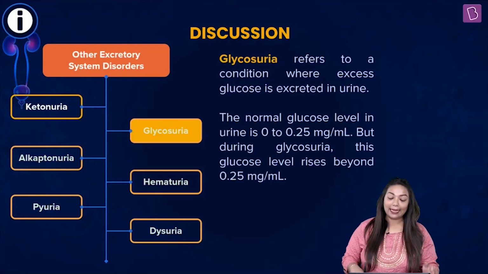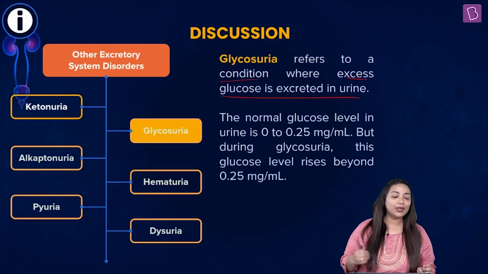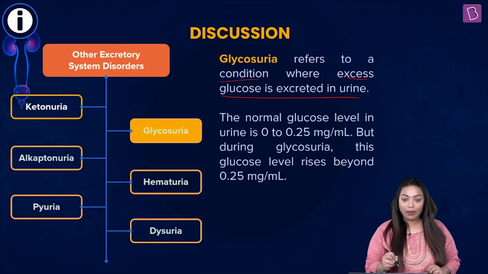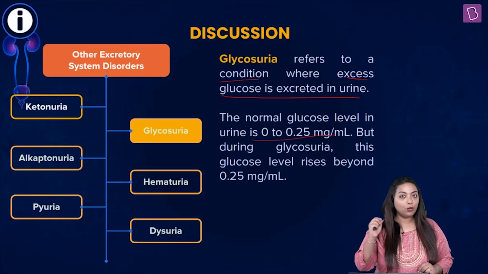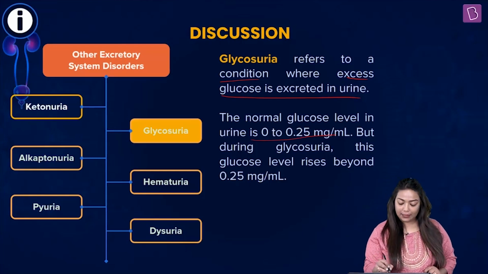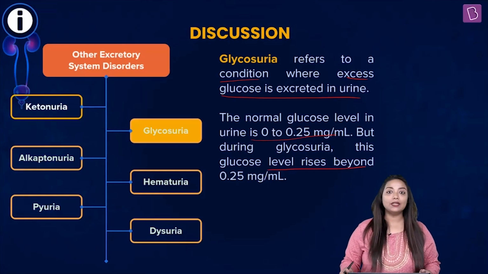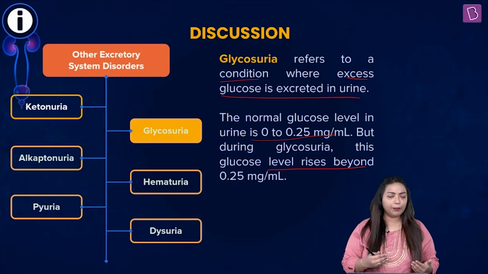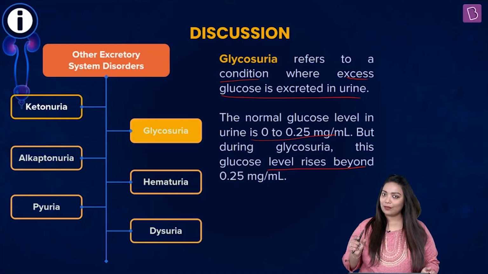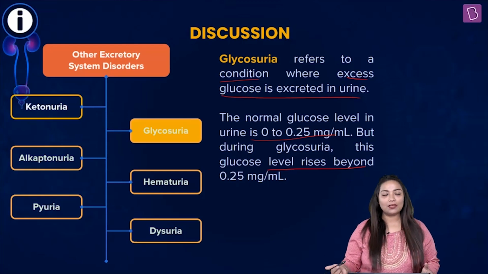Further, you had glycosuria. This refers to the condition when there is an excess of glucose in urine, too much glucose. The normal glucose level is 0 to 0.25 mg per milliliter. And during glycosuria, it rises way beyond 0.25 mg per milliliter. Normal values are generally given in the report. If you want to check, you get a report from the pathology and you can see the normal values given and the findings of the specimen or the sample which was handed over to them.